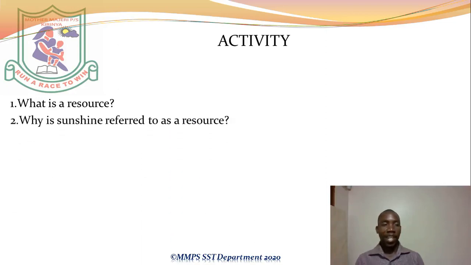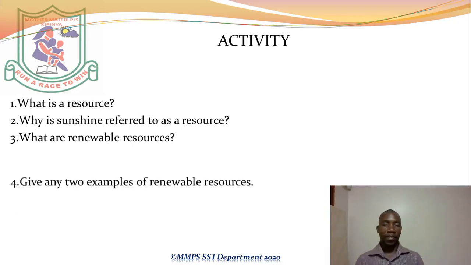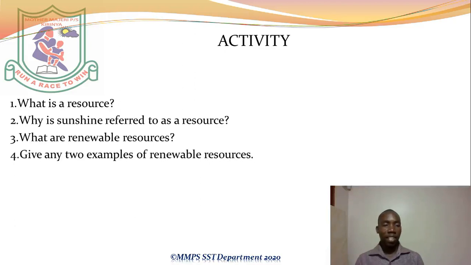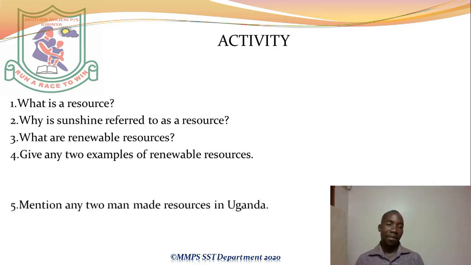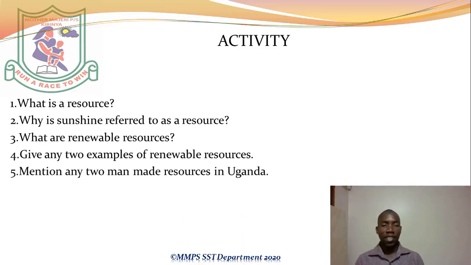Number 2, why is sunshine referred to as a resource? Why do we call sunshine a resource? Give a reason. Number 3, what are renewable resources? Number 4 says, give 2 examples of renewable resources. You've learned what renewable resources are, therefore just give 2 examples of such. Number 5, mention any two man-made resources in Uganda. Man-made resources, things that are made by man and they are useful to him.